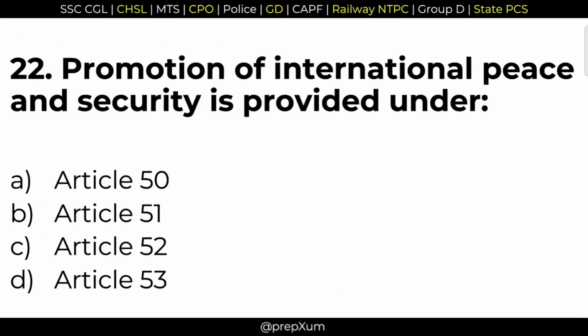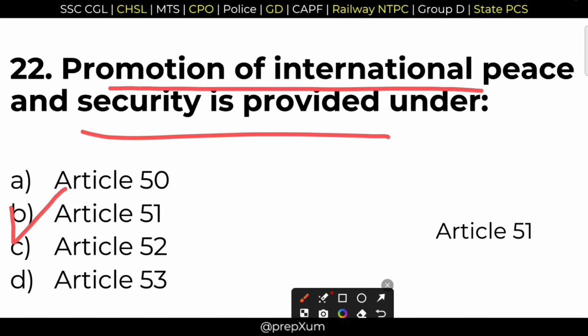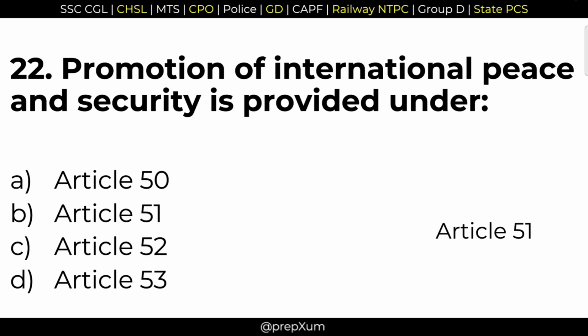22. Promotion of international peace and security is provided under which article? Option B is the right answer, Article 51. Article 51 promotes international peace and security. Option B is the correct answer.